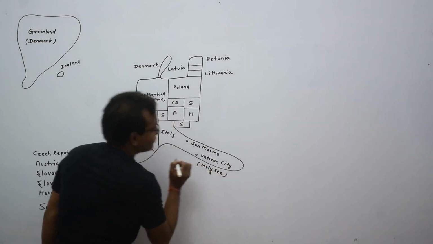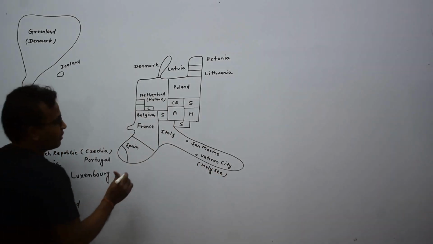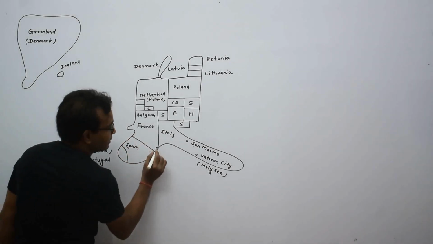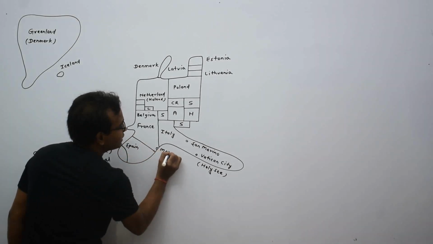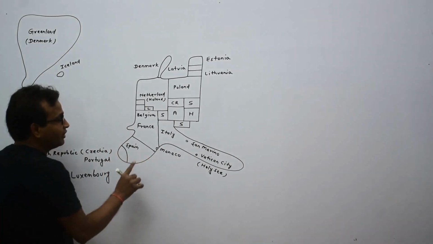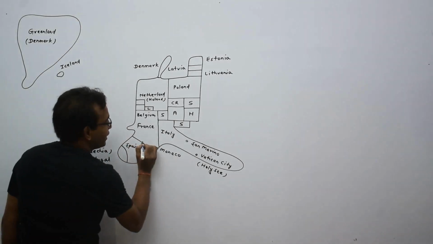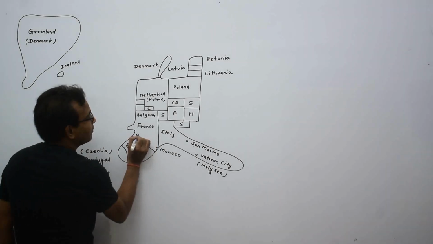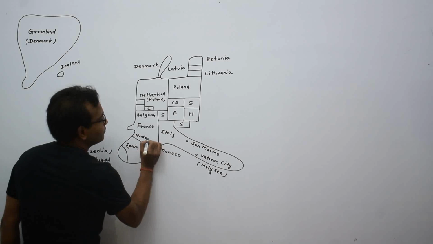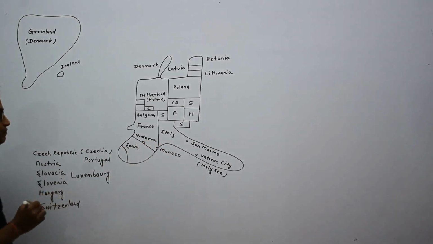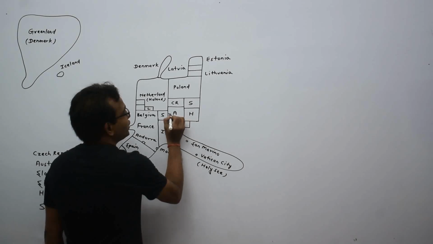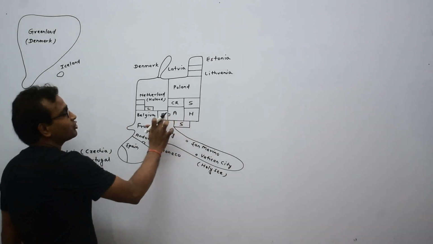Holy See. Okay. Here is a country which is only touching France. This is Monaco. Here is a country in between France and Spain. This is Andorra. A country in between Austria and Switzerland.